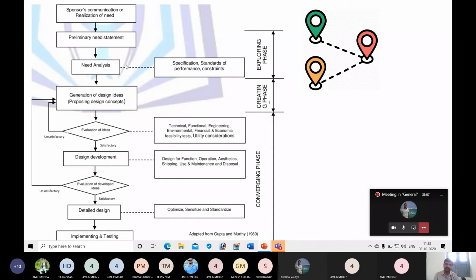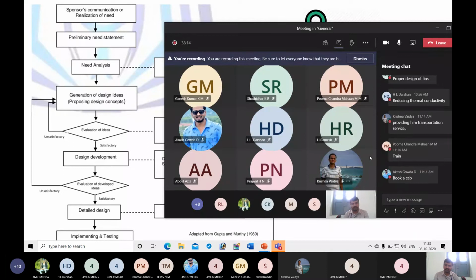Okay, so now I will take a 1 minute break. You can answer for your attendance in the poll. I think it is visible now. Okay, are you able to respond to the poll?